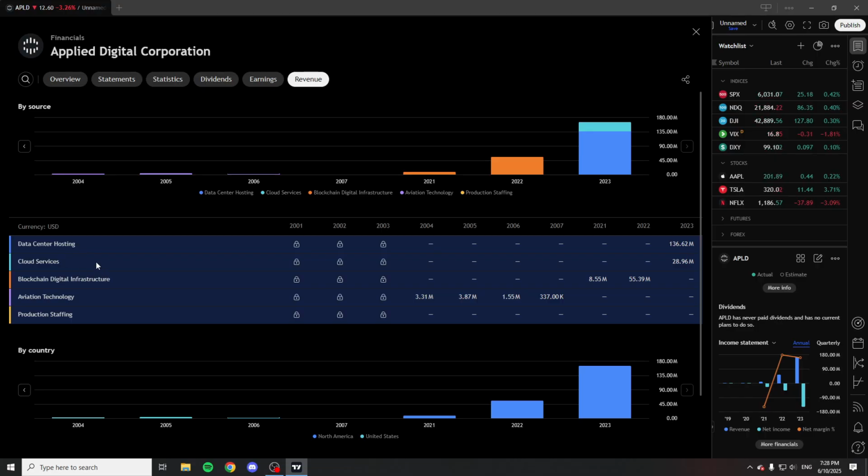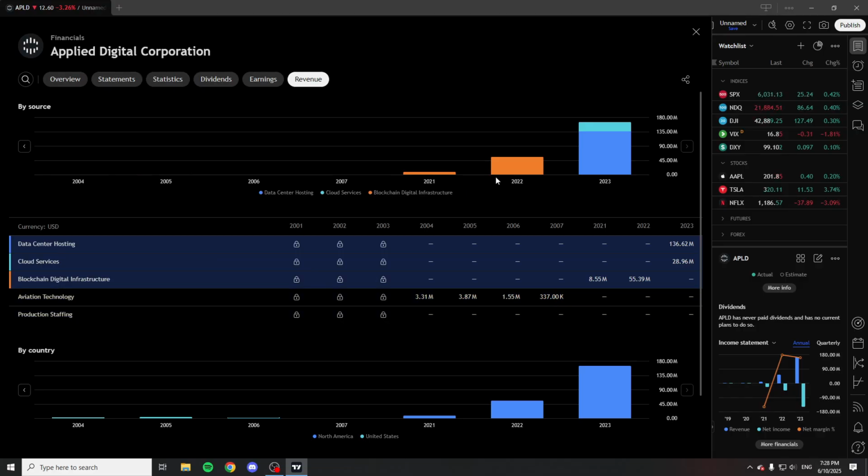Cloud services as well, so if some of their customers want data center hosting, well, they have cloud services as well as blockchain digital infrastructure for encrypted messages within a company, so it's quite great. They did have some aviation technology and production staffing, but they don't really do that anymore. So as you can see, if we just remove these, overall, these are the things they make money on now.